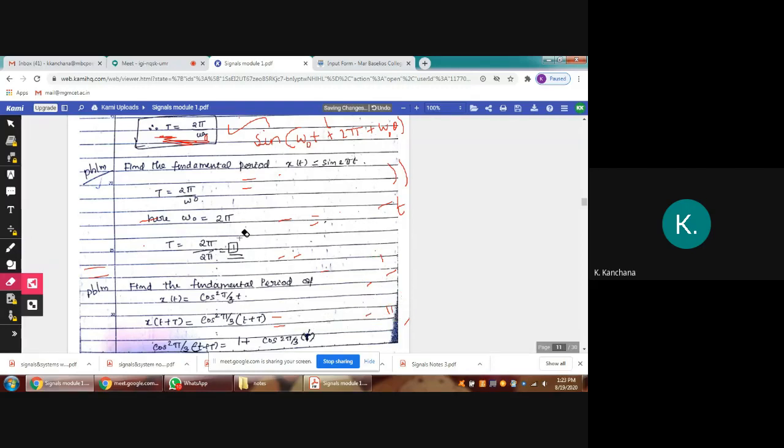Now is it clear? Gopika? Yes, miss. Okay, now T equal to 1. Similarly, find the fundamental period. Fundamental period means capital T of cos square pi by 3 t. So for this equation, you have to find out the capital T. So how to find out? This is x of t.